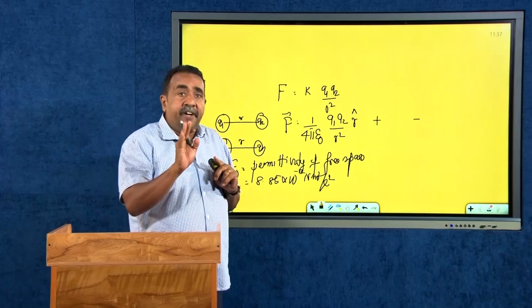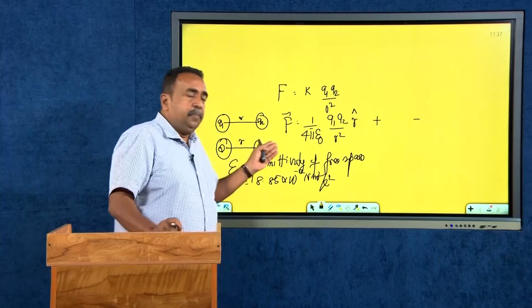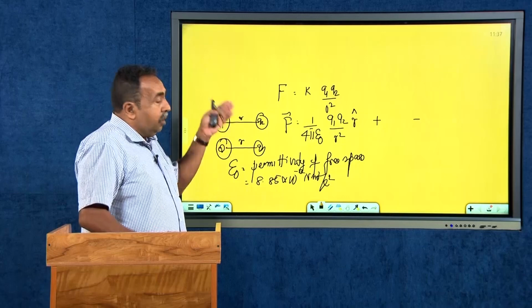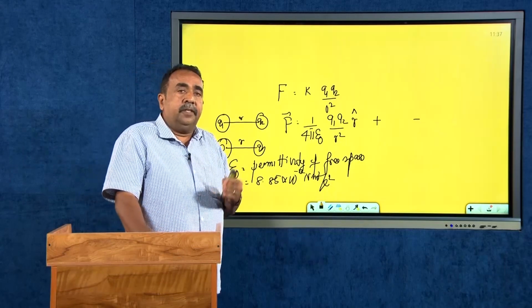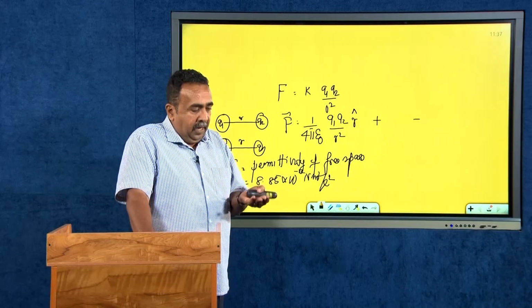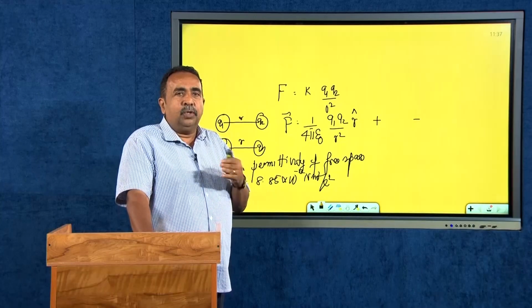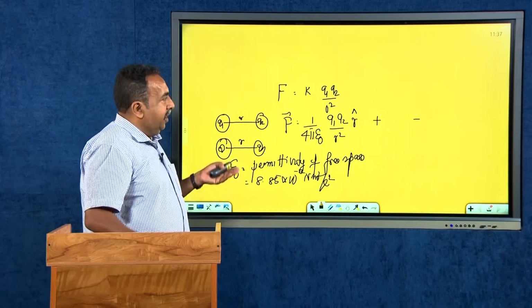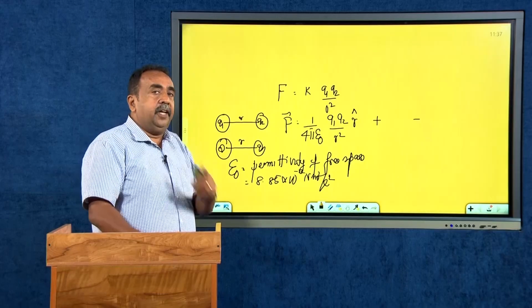My aim is to define electric field. This has been already defined. This chapter deals only with the electric field, and how to picturize the electric field, how to quantify the electric field. Now, my first aim is to define the electric field.